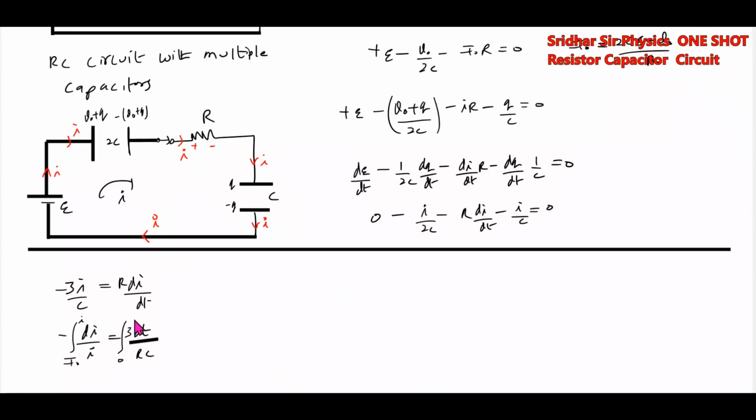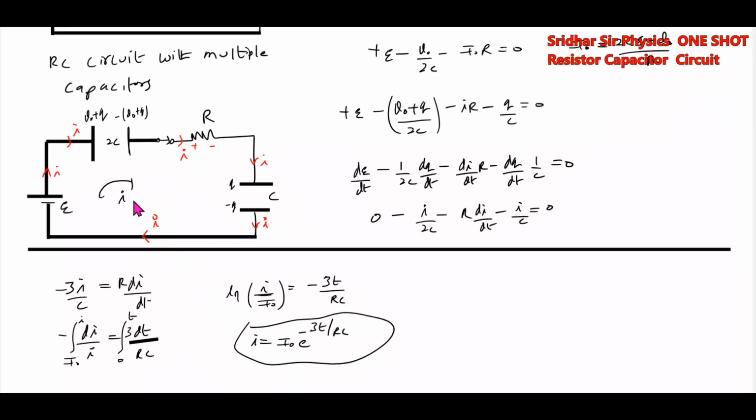At any instant of time, let it be I. With this method, this will become log of I by I0 equal to minus 3t by RC. This is the expression for current. Then I equals dQ by dt, then we'll get the charge. So one charged capacitor, another uncharged capacitor is there. So we have to use this method.